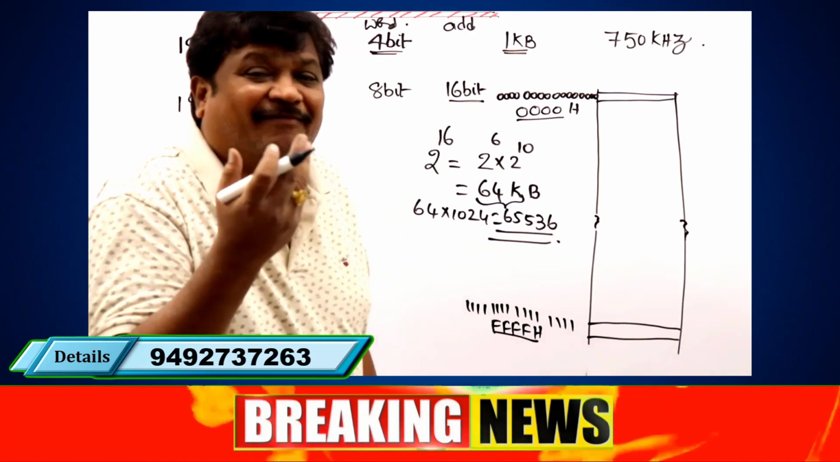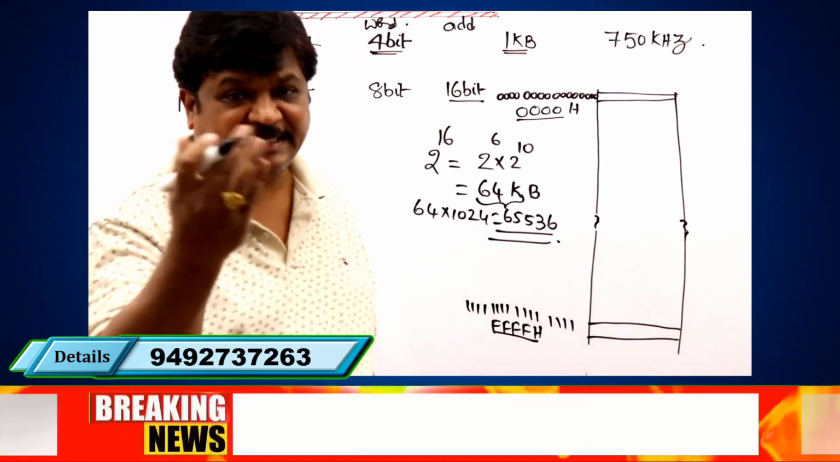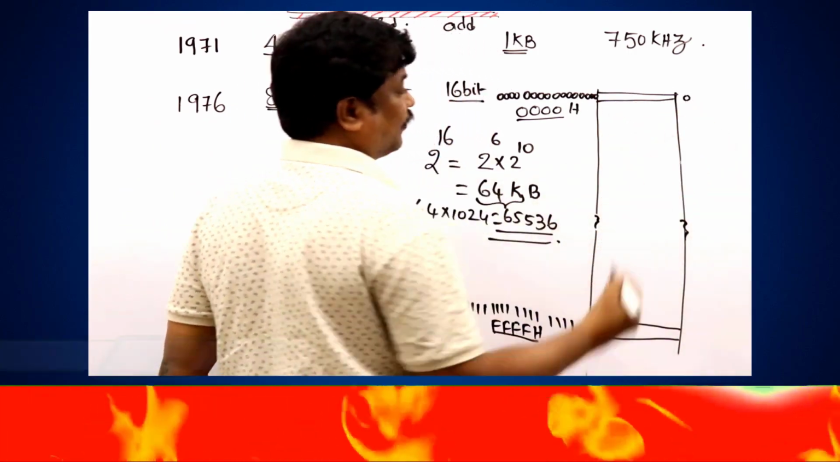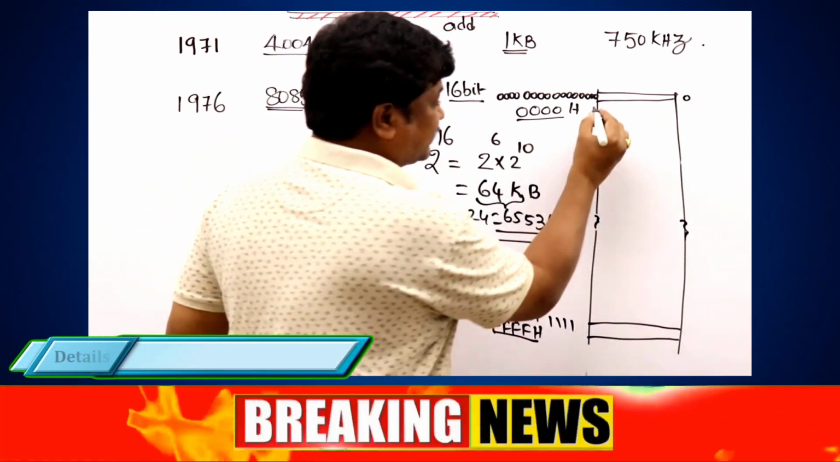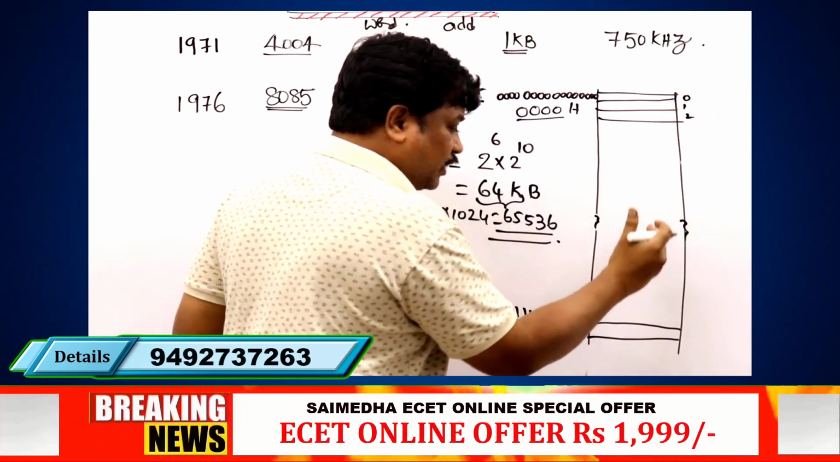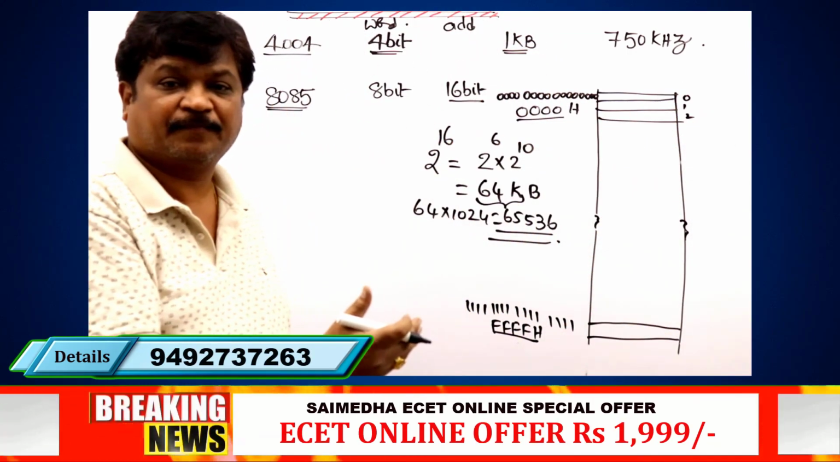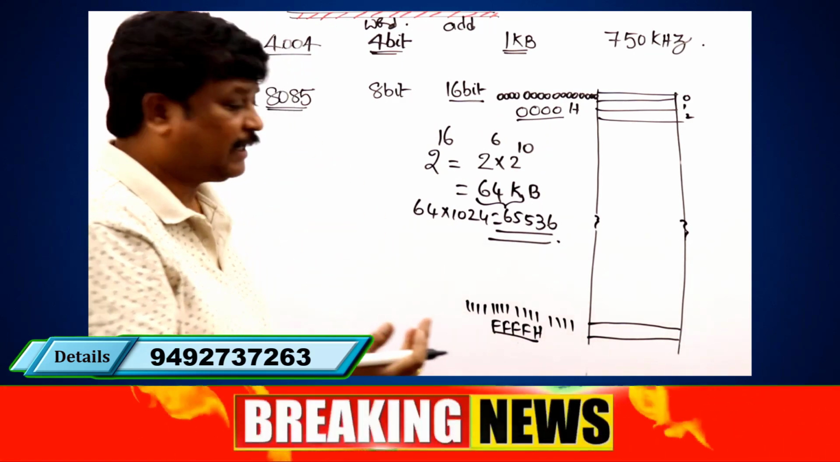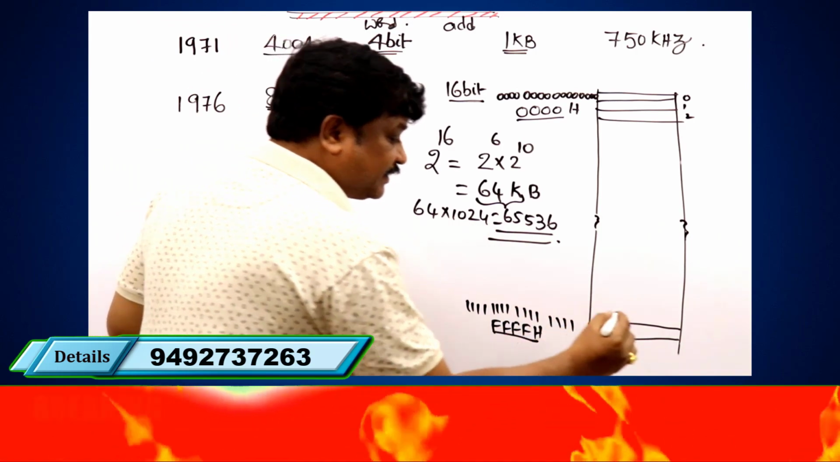When we go to general decimal terminology, suppose the first address is 0, the second address is 1, the third address is 2, like that. What is the last address? Tell me, what is the last address? Guess it. I have already written it here.